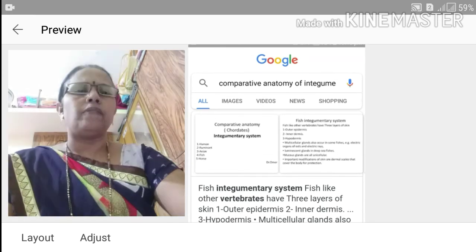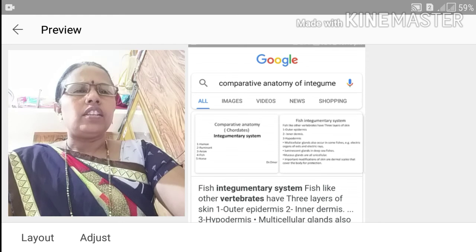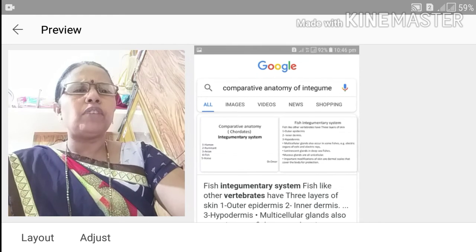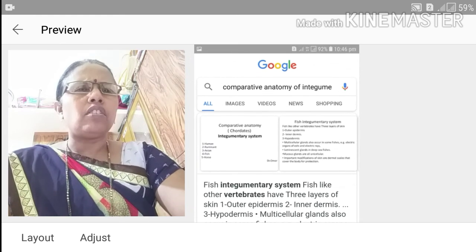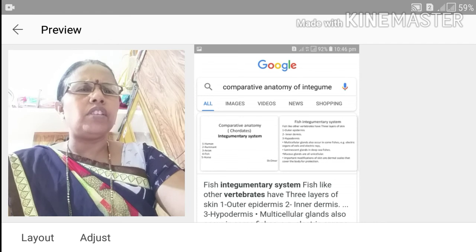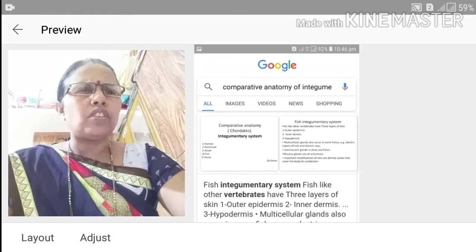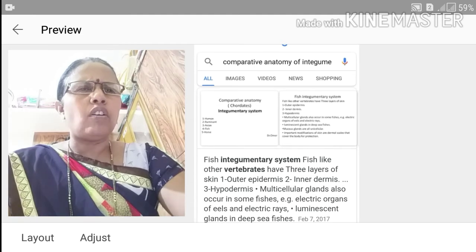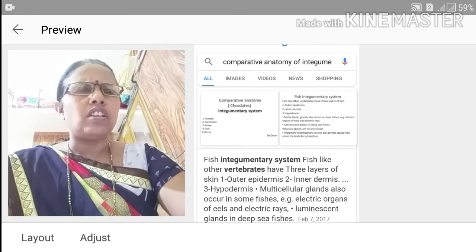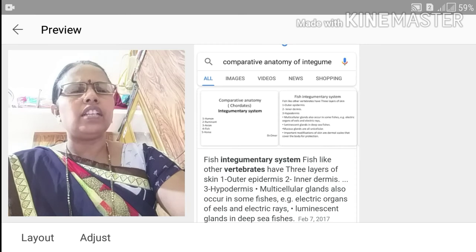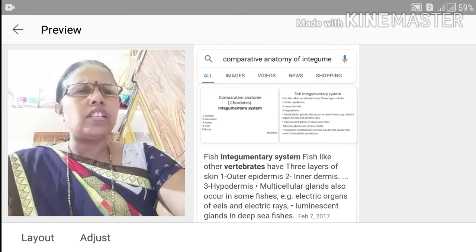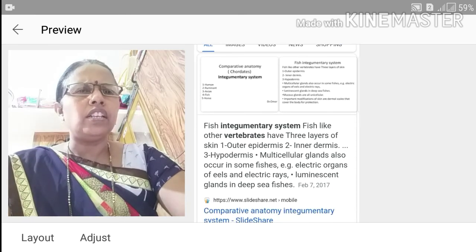Today we learn about the topic comparative anatomy of vertebrate in integument structure. Integument means the skin. Generally, the fish integument system, like other vertebrates, has 3 layers of skin: outer epidermis, inner dermis and hypodermis. Multicellular glands also occur in some fishes. For example, electric organs of eels and electric rays, and luminescent glands in the deep sea fishes.